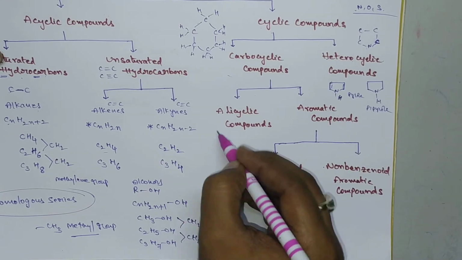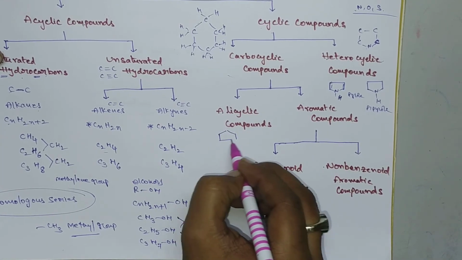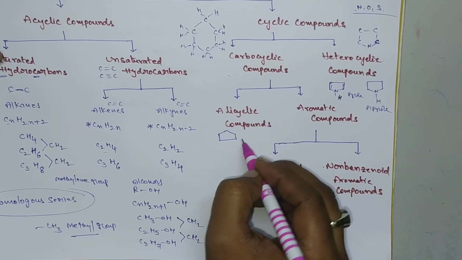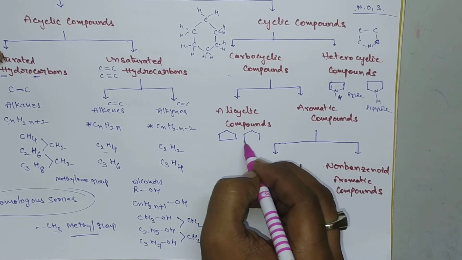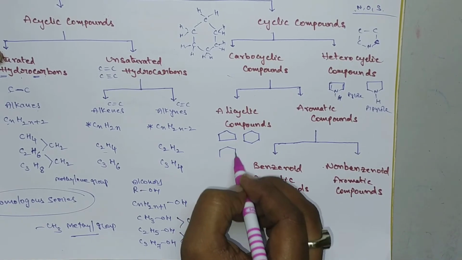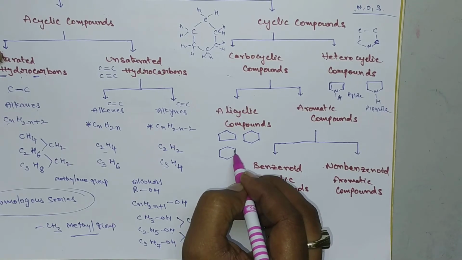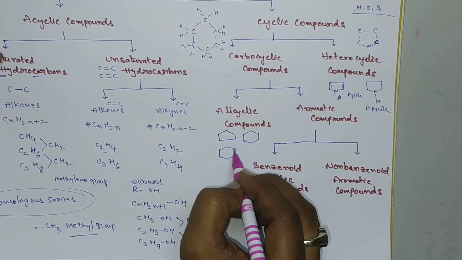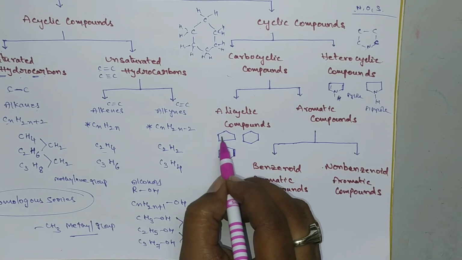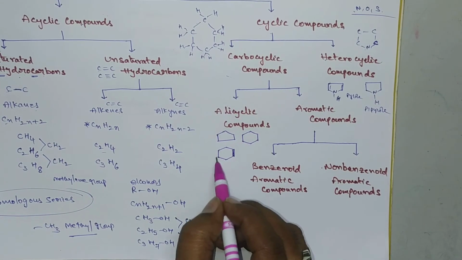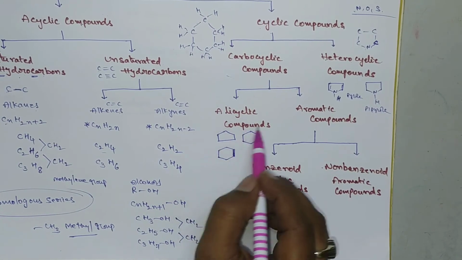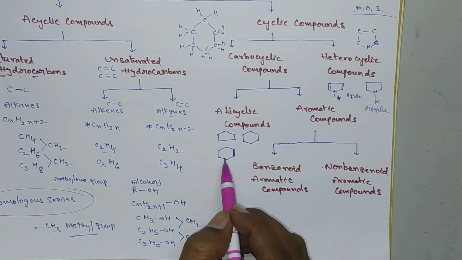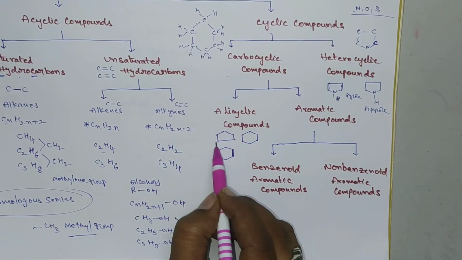Just like this, this is cyclopentane, cyclohexane and cyclohexene. Here all the elements are carbons only. Cyclohexene means one double bond will be there. So all these are alicyclic compounds. All the atoms are carbons here.